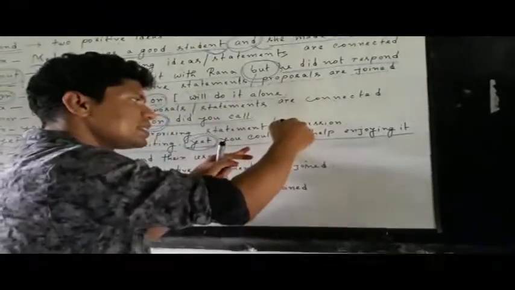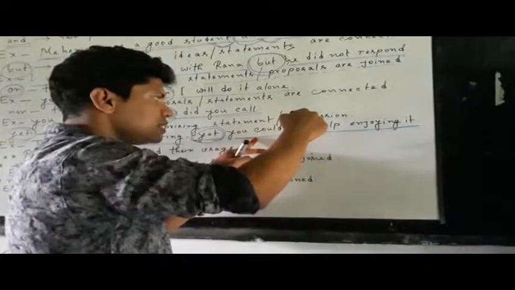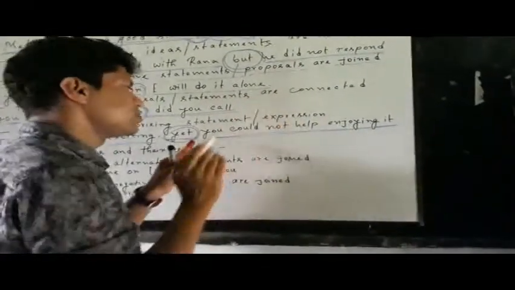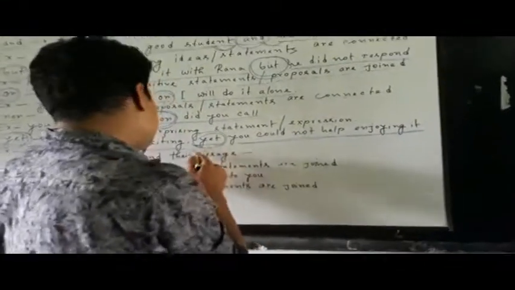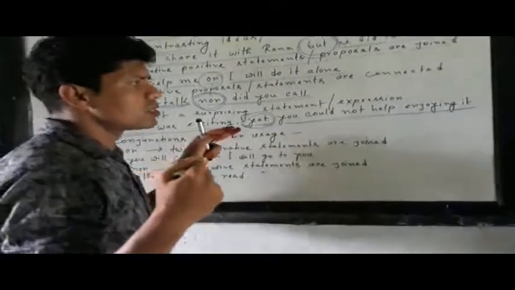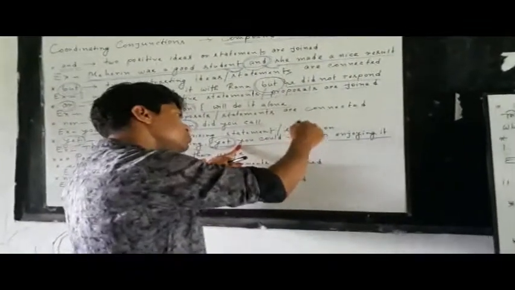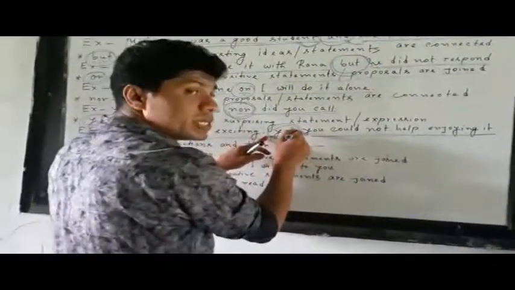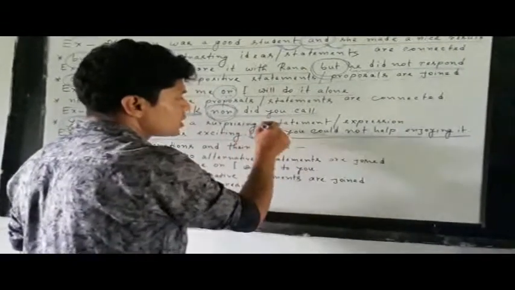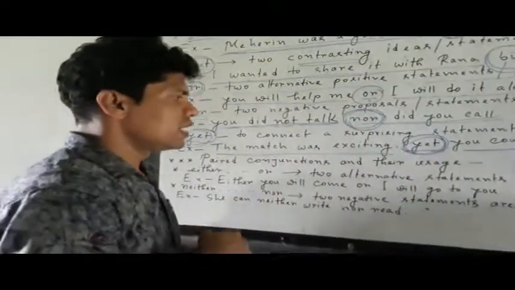So there is a certainty, a guarantee, a confirmation. What kind of confirmation? The match was so exciting that you could not help enjoying it. So there was no alternative but to enjoy it. This is what happened, as we have ensured here with the help of the conjunction yet. So my dear students, now I will talk to you about paired conjunctions and their uses.